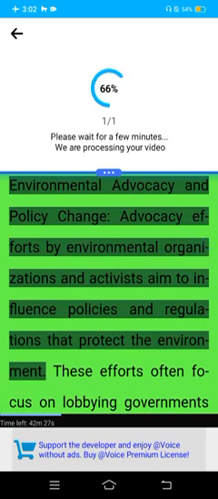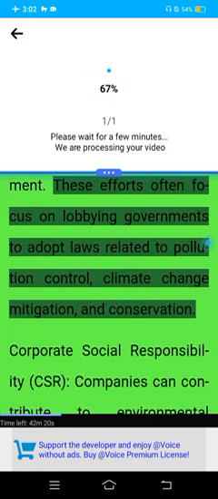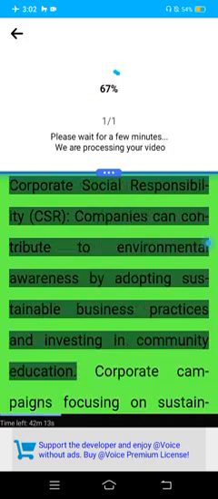Environmental advocacy and policy change. Advocacy efforts by environmental organizations and activists aim to influence policies and regulations that protect the environment. These efforts often focus on lobbying governments to adopt laws related to pollution control, climate change mitigation, and conservation.